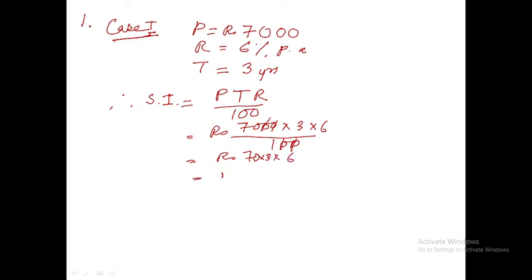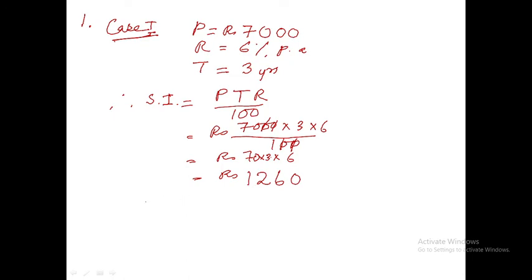What will be the product here? 70 into 3 into 6 equals 1260.